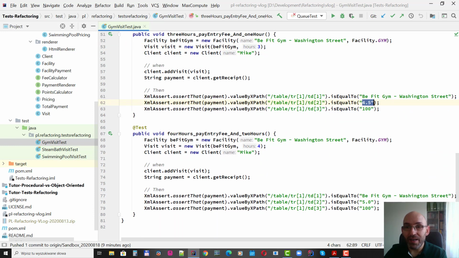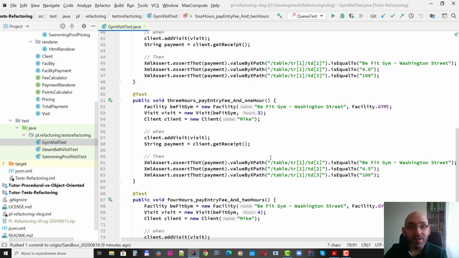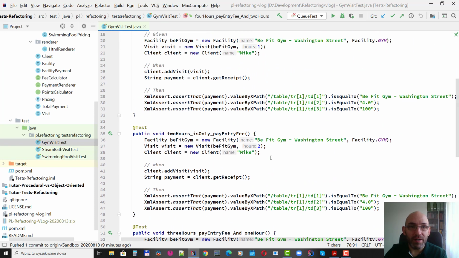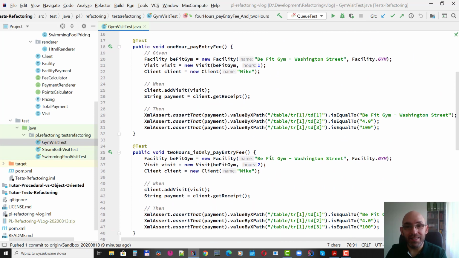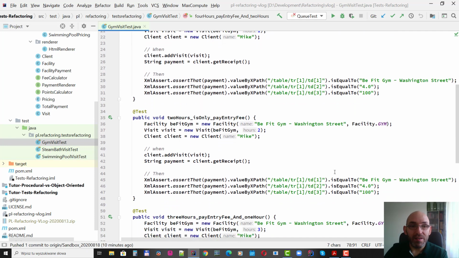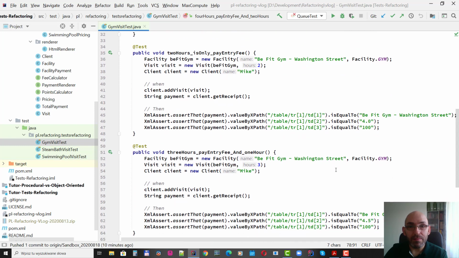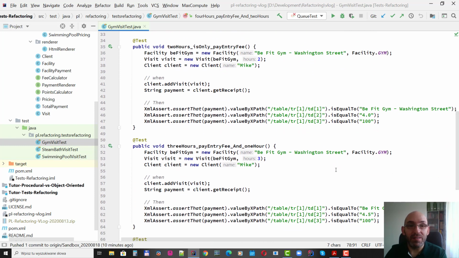It should be 4.5 euros, and in case of 4 hours, it is 5 euros. But as you see, if you compare two test cases, the amount of code that is duplicated is significant, and there are only subtle, small differences between these test cases. And in a minute, we will do something about it.